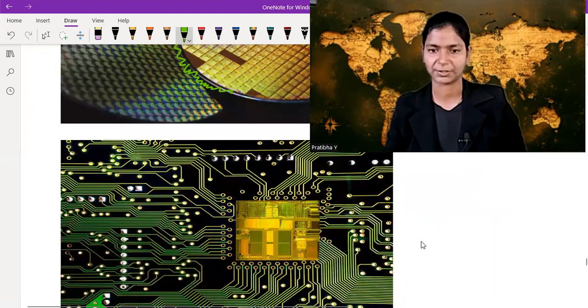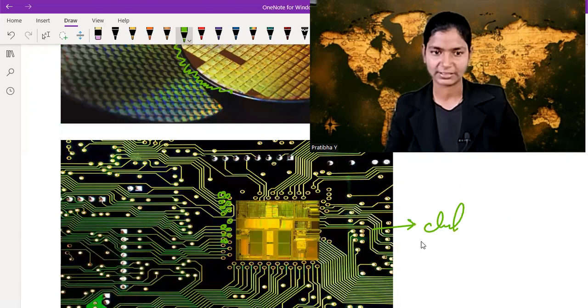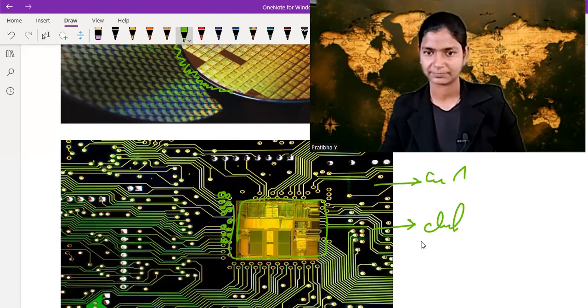This is a picture of chip. Small, you can clearly see these are wafers. On the base of wafers, this chip is formed. So these are wafers. This small dot one is a wafer, and this black one is gallium arsenide.